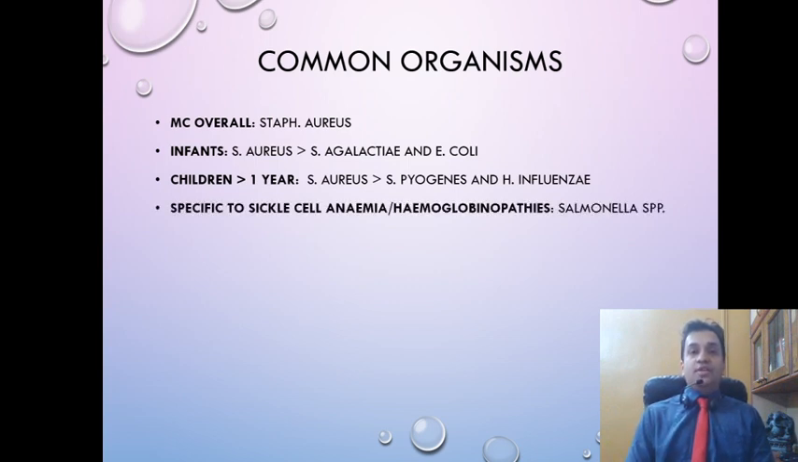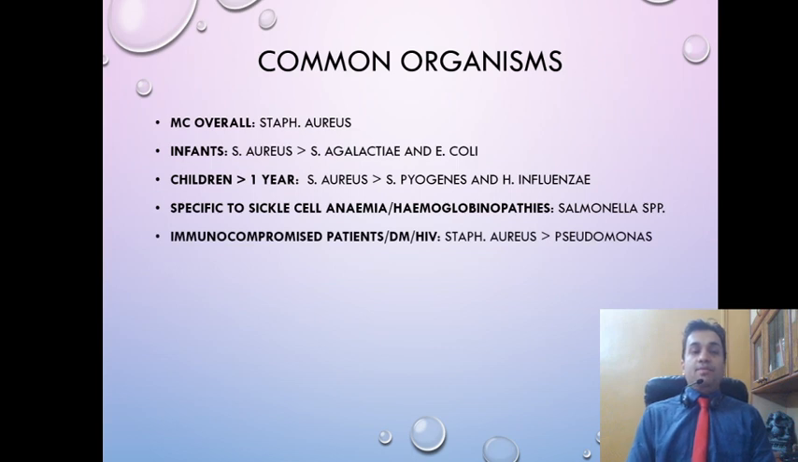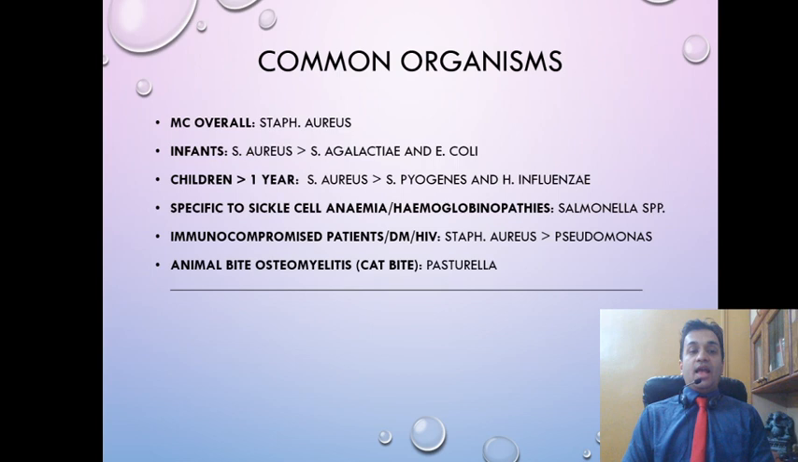This is one place which has attracted a lot of MCQs in the past couple of years, that is osteomyelitis seen in sickle cell anemia patients. The most specific organism to sickle cell anemia is Salmonella species, but even in these patients, Staphylococcus aureus is more common than Salmonella. Again, in patients who are immunocompromised, or have diabetes mellitus, or HIV, Staphylococcus aureus is more common than Pseudomonas species. And animal bite osteomyelitis, this has been asked in recent years. Pasteurella species, the most common organism in animal bite osteomyelitis, is seen with cat bite.